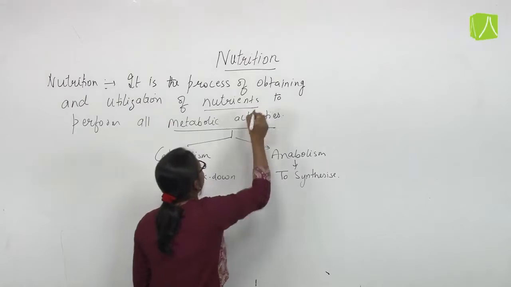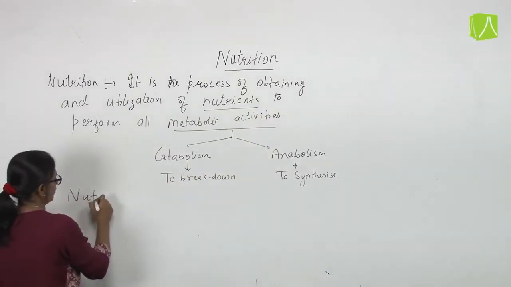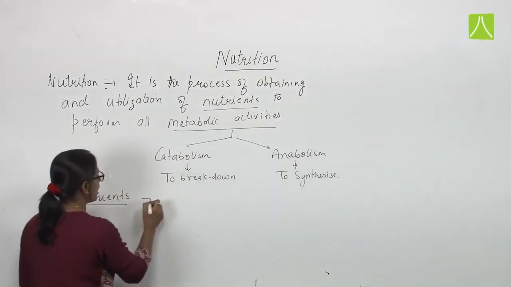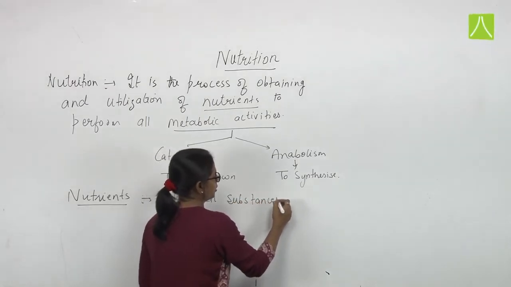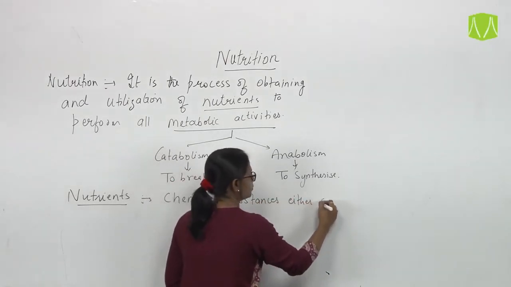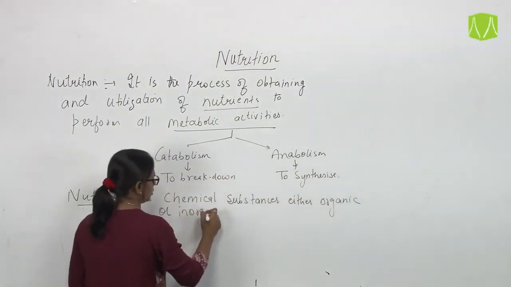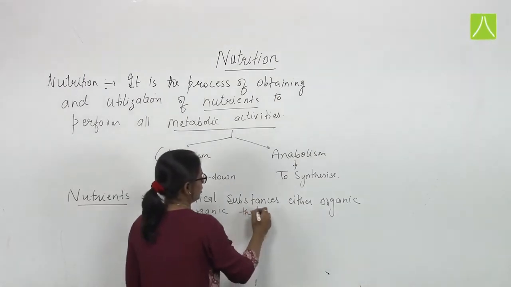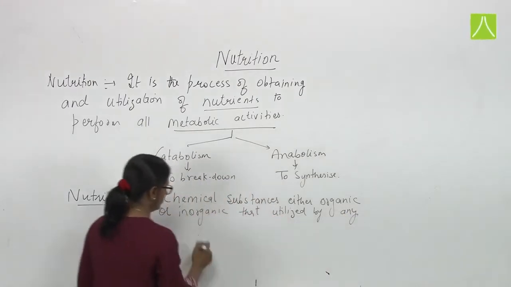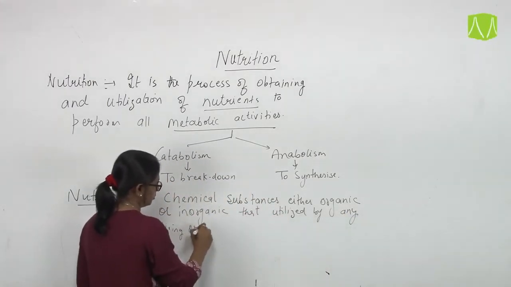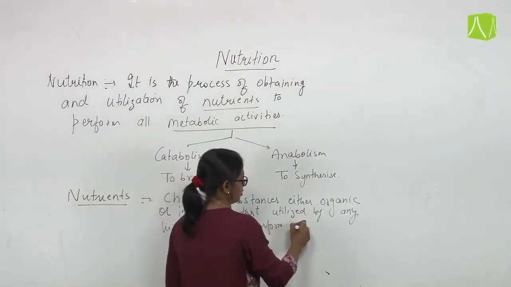Now what are nutrients? We have discussed nutrition. Now what are nutrients? Nutrients are chemical substances, either organic or inorganic, that are utilized by any organism to perform necessary functions.